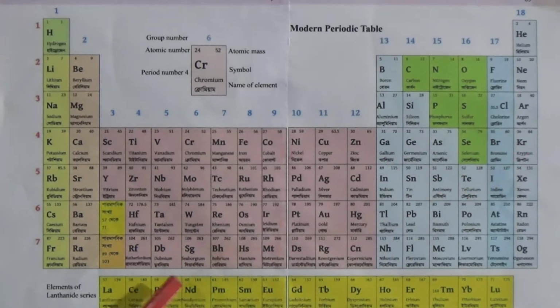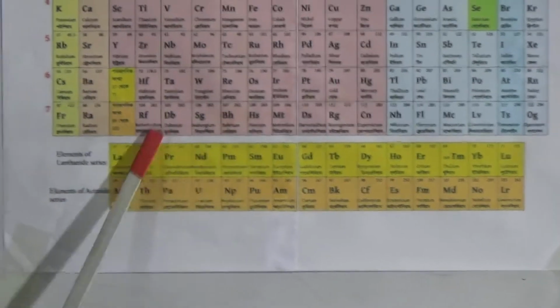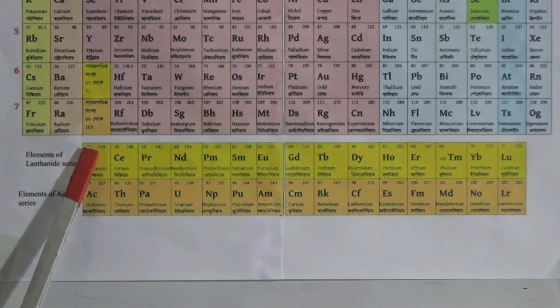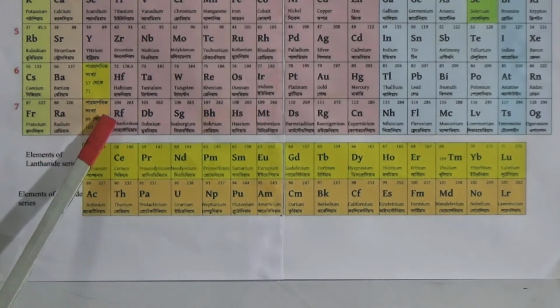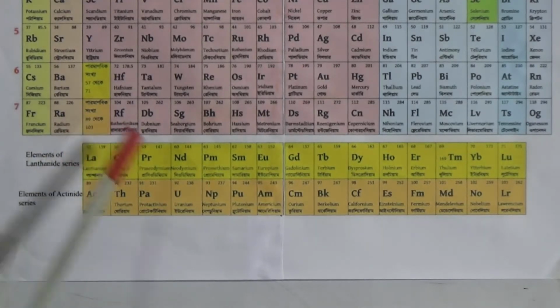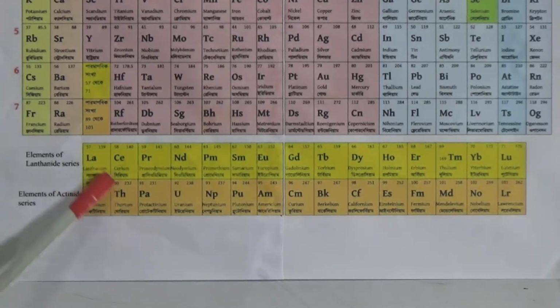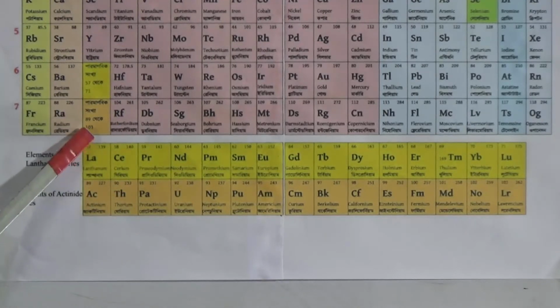And there is a small table of 2 horizontal rows. Look from period 6, atomic number 57 to 71, the lanthanide series is given here, and from atomic number 89 to 103, from group 3 in period 7, the actinide series is given here. These are part of periods 6 and 7 of the main periodic table.